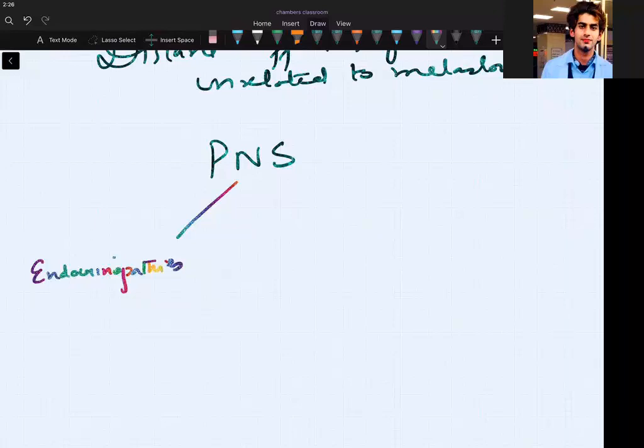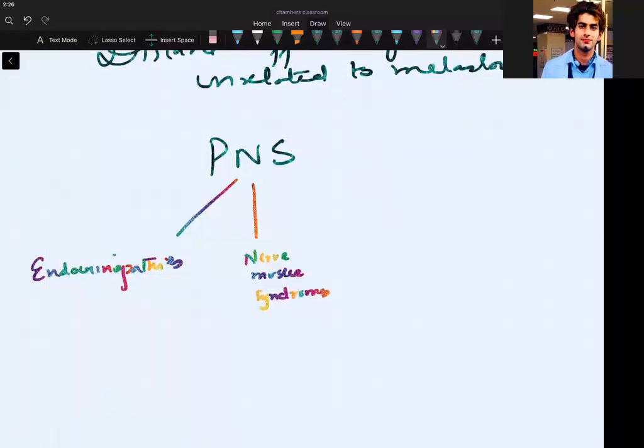Okay, guys? So endocrinopathies. They can be nerve muscle syndromes. They can be dermatologic conditions. Dermatologic, that is skin conditions.